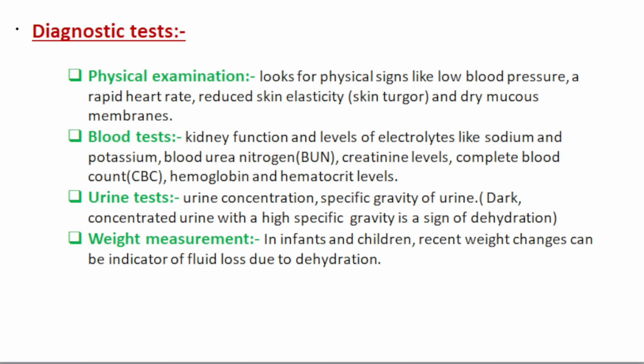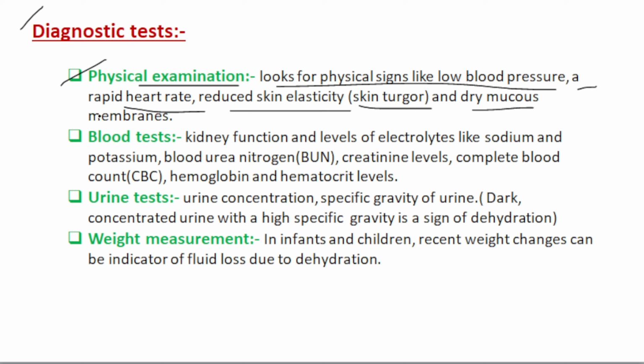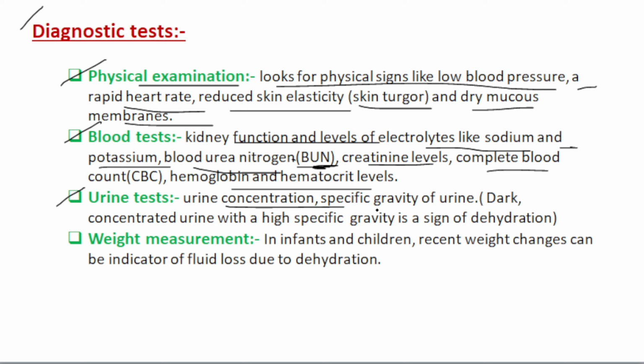Then there are some diagnostic tests of dehydration. First, physical examination. Look for physical signs like low blood pressure, a rapid heart rate, reduced skin elasticity, and dryness of mucous membranes. And then the blood test. In the blood test, kidney function and levels of electrolytes like sodium and potassium should be checked, and blood urea nitrogen test, creatinine test, complete blood count, CBC, hemoglobin and hematocrit levels are checked in the case of dehydration. Then urine test. Urine concentration and specific gravity of urine: dark, concentrated urine with a high specific gravity is a sign of dehydration. Then weight measurement.